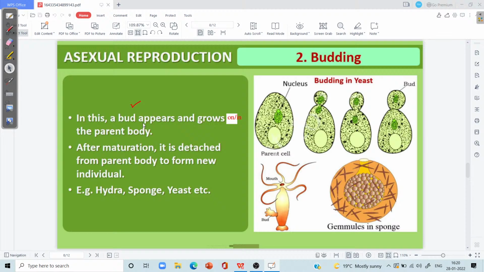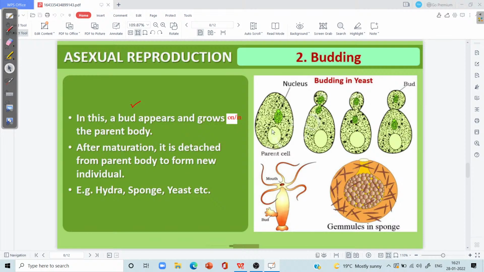In budding, a bud appears and grows on. On means over the external surface. Or in. In means a bud may be formed inside the body of the parent. When the bud is formed inside the body of the parent, the concept is referred to as endogenous budding.